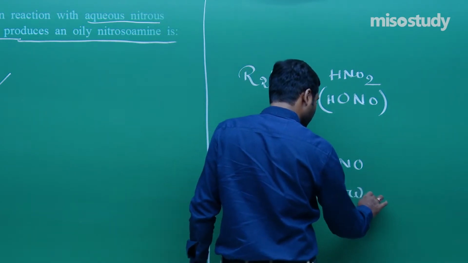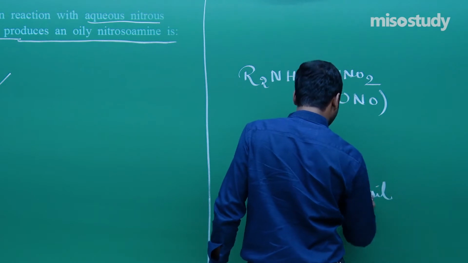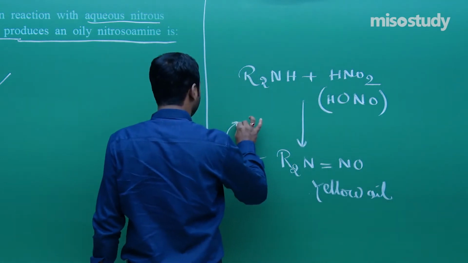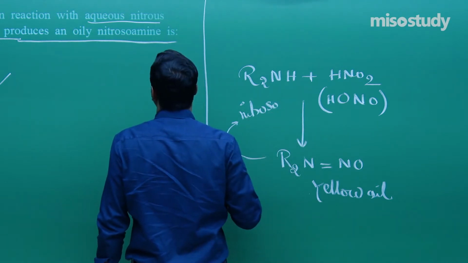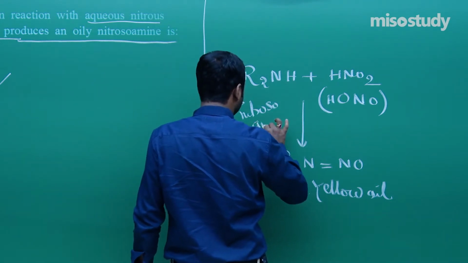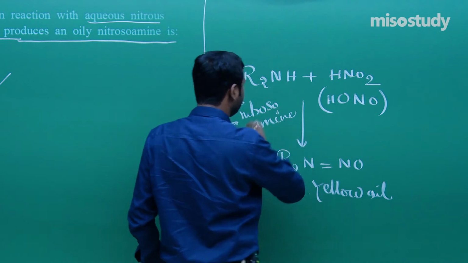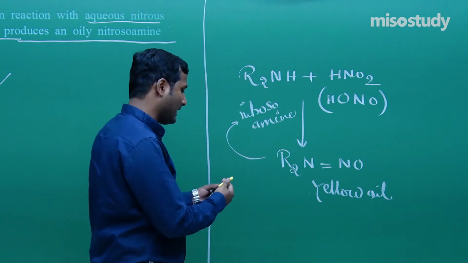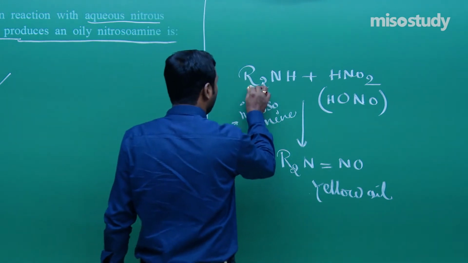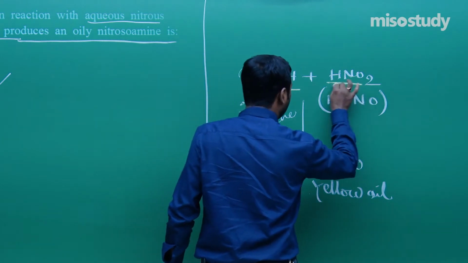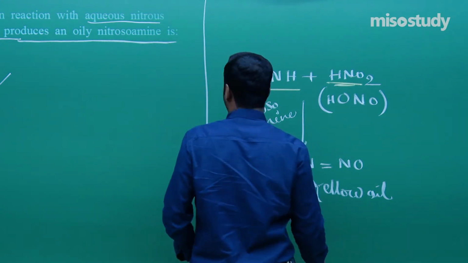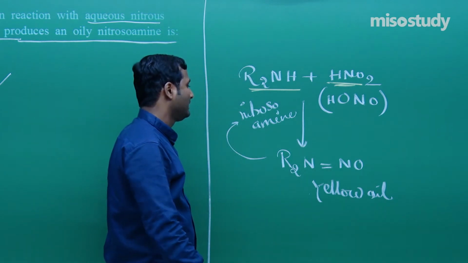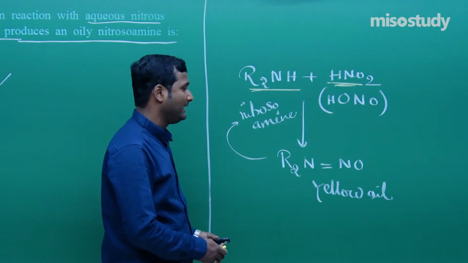This one is a nitrosoamine, that is R2NH plus HNO2 gives you a yellow oil, and this is known as nitrosoamine.